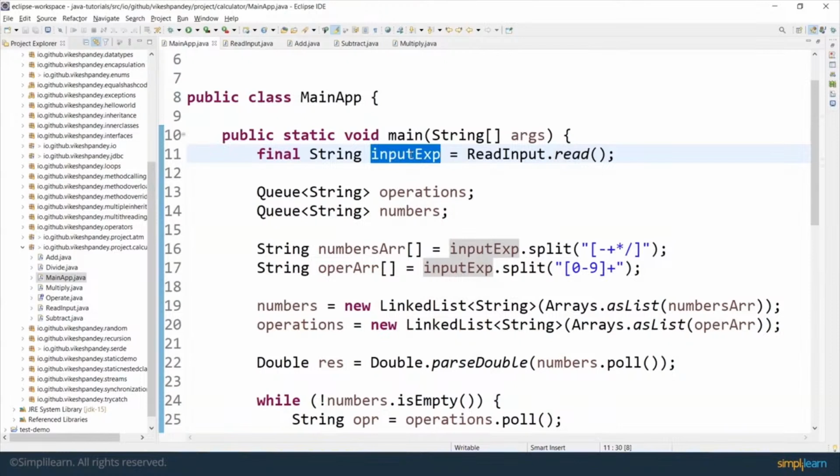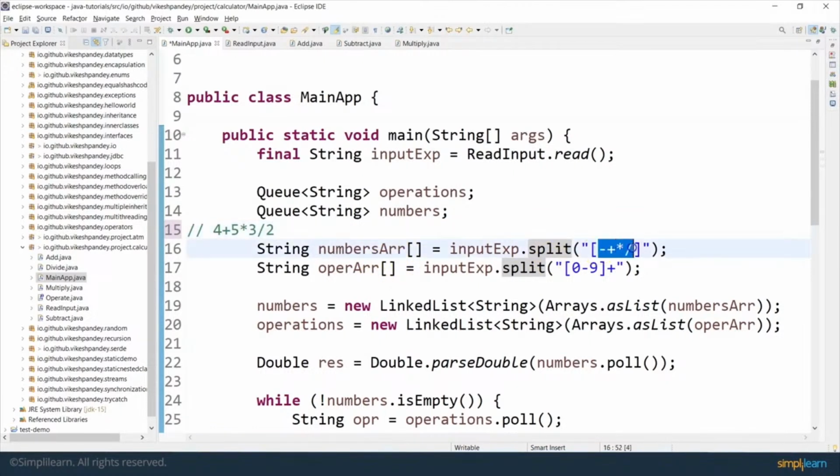Once we have captured the input expression, the next thing we do is divide the input expression into the numbers and the operators. Basically, an expression would be something like 4 plus 5 into 3 divided by 2, let's say. Let's say the user entered this expression. So this has either numbers or operators. That's what we are doing here. We are using the split method of the string class. This split method is going to split the numbers and operators into 2 different string arrays.